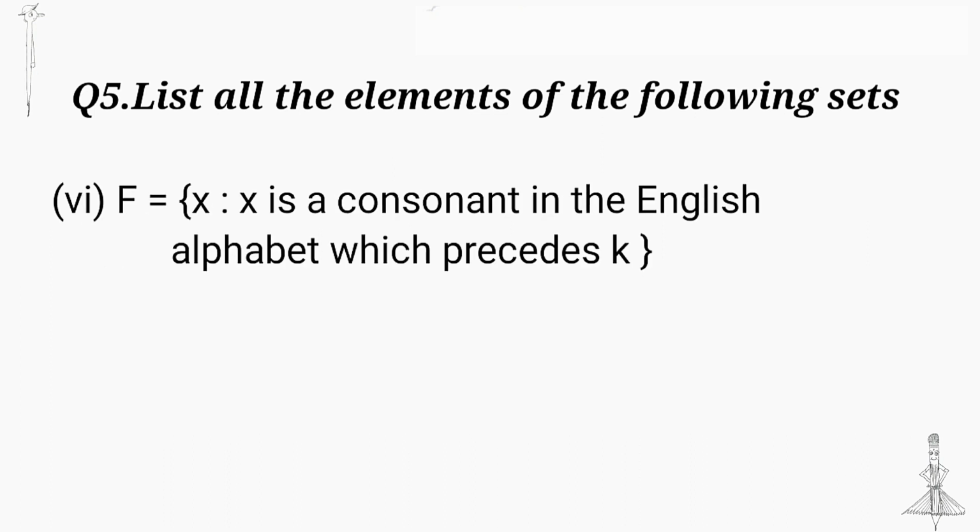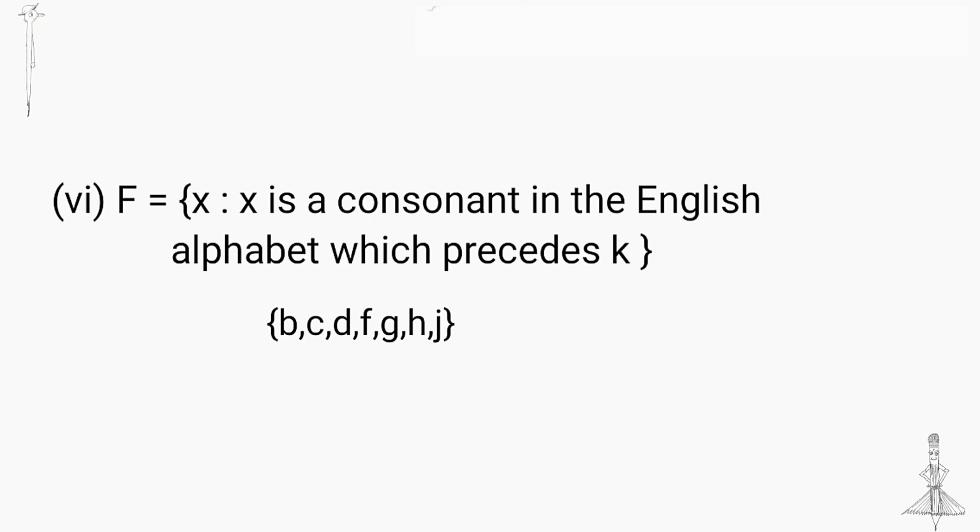Next question: x is a consonant in the English alphabet which precedes K. We know the vowels are A, E, I, O, U and the remaining are consonants. And here x is a consonant in the English alphabet which precedes K. The alphabets are B, C, D, F, G, H, J.